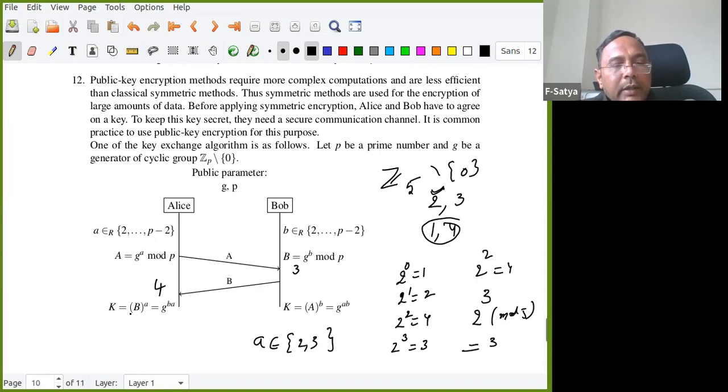Okay, now what is the key now? Now again, we are doing 4 power a, and here 3 power b. So now what is happening? Now this key becomes g power ba, here g power ab. Is it okay, clear? Both have the same key now.